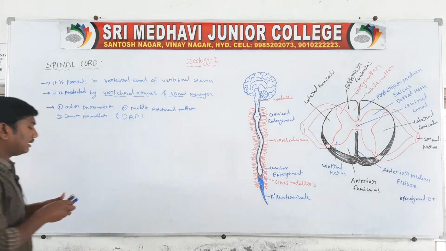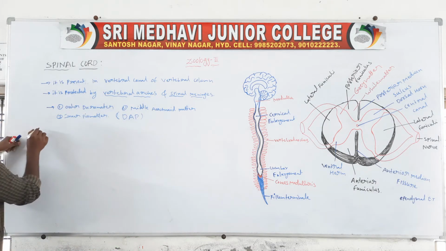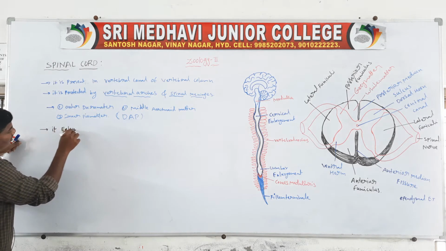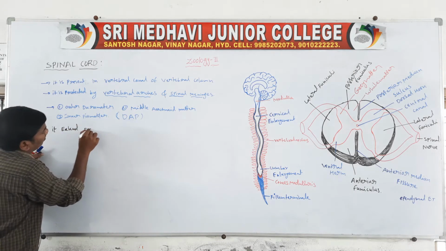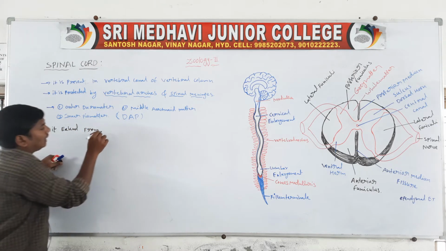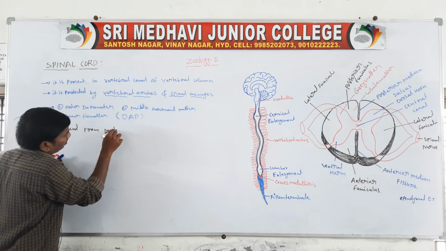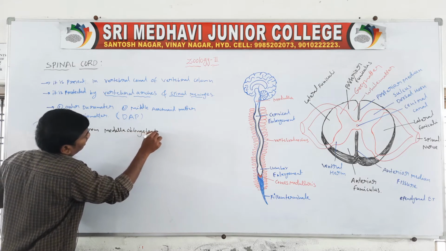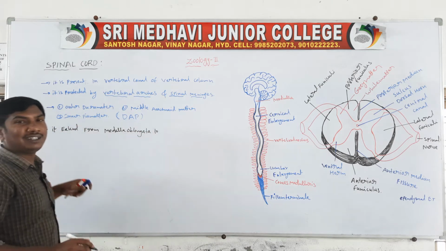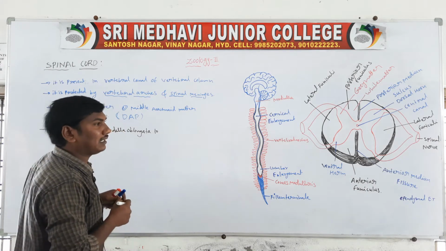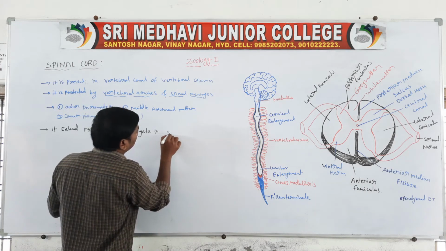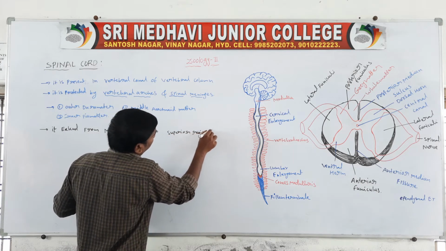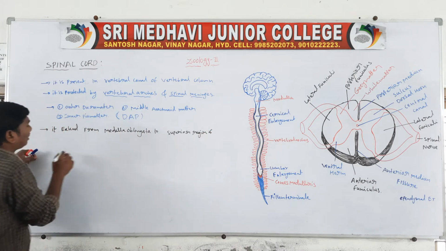Next one, the spinal cord extends from the medulla oblongata to the superior region of the second lumbar vertebra.